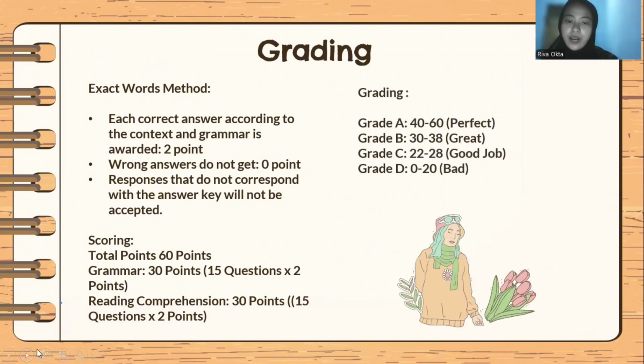Grading. The grading: A is 14 until 16, perfect. Grade B, 13 until 13, great. Grade C, 22 until 28, good job. Grade D, 0 until 20, bad.